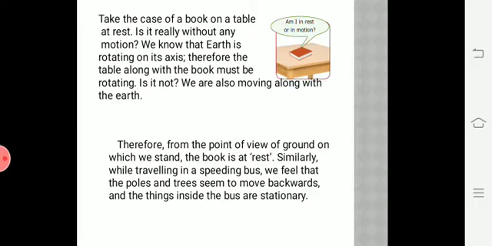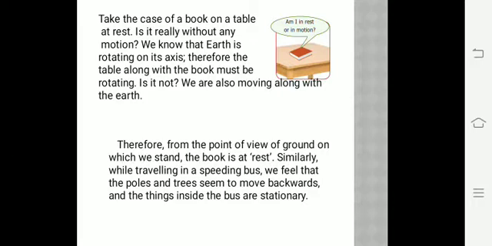So it differs from observer to observer, from person to person. Consider another example. Suppose we are all traveling in a train or in a bus. You would all have experienced this. Sometimes the trees seem to move backwards when we travel on the train or bus, and the things inside the bus or train are stationary.